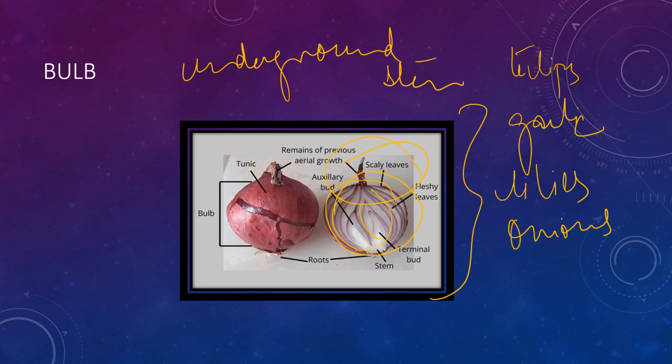The potato also, the tubers, if you keep in the rainy season for a long period of time in your shelf, you will see that full of eyes, white eyes will come out, and from that only new plants may grow. So these are all the methods of vegetative propagation by natural method. Now these are all forms of underground stem. Now we will move on to the aerial stem part.